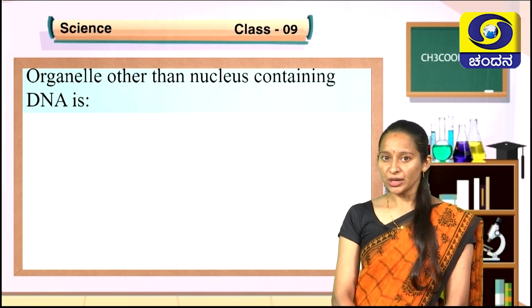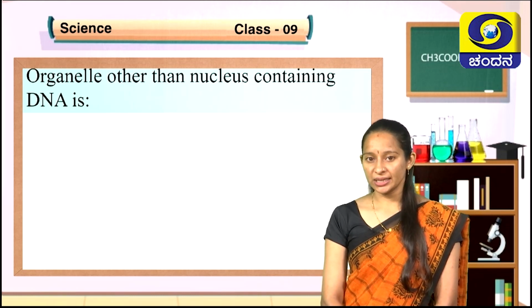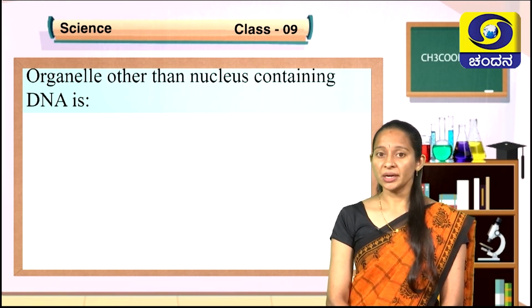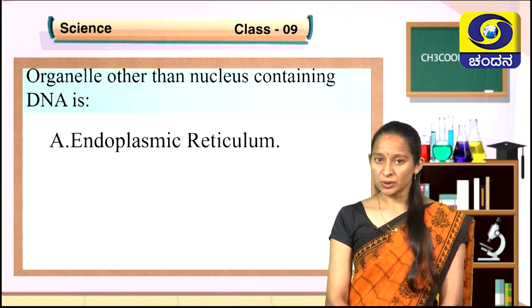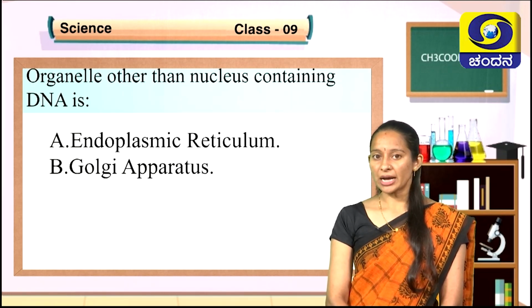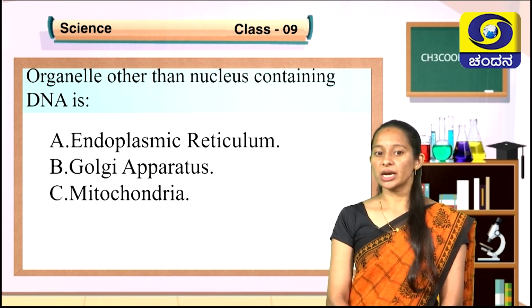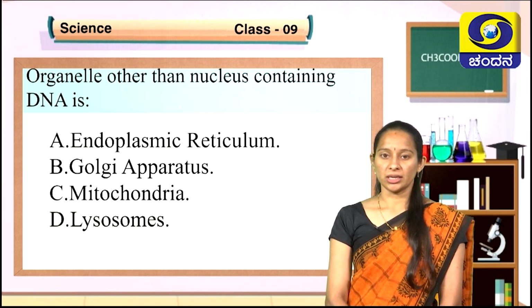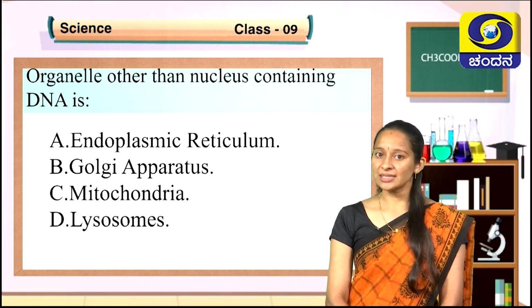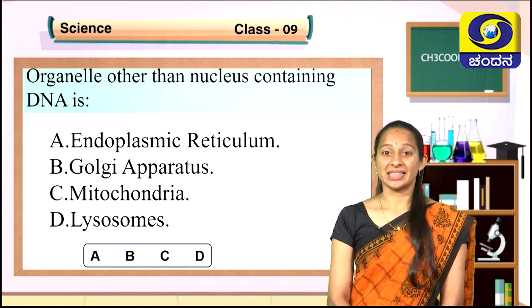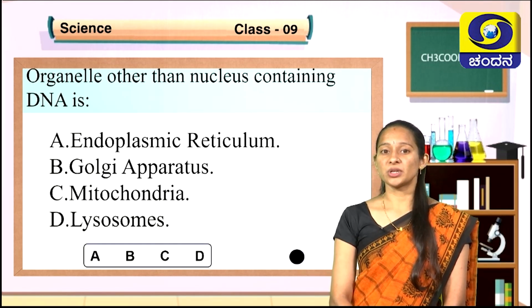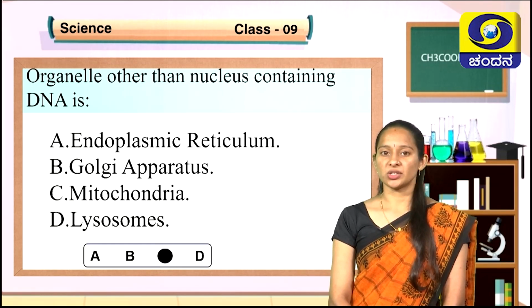Organelle other than nucleus containing DNA is, options are here: endoplasmic reticulum, Golgi apparatus, mitochondria, lysosomes. Children, can you guess the correct answer? Yes, the correct answer is option C, mitochondria.